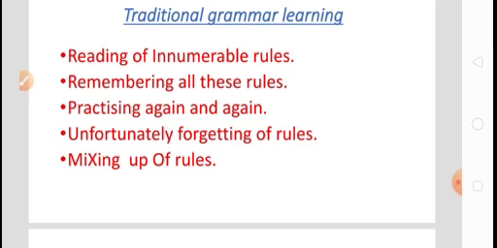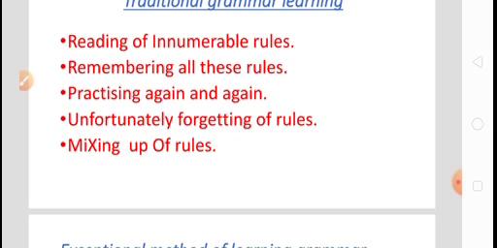Look at here. Unfortunately, forgetting of rules. Really, if you read the rules again and again, suppose you practice again and again, there might be a chance to remember all these rules. But if you leave the practice for 15 days, for 20 days, for 1 month, what happens? You will forget all these rules easily.